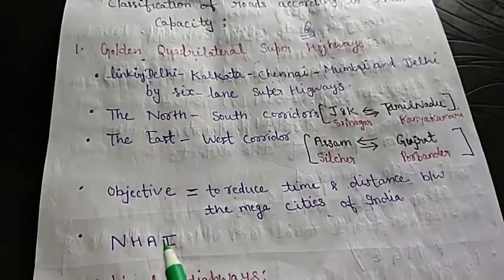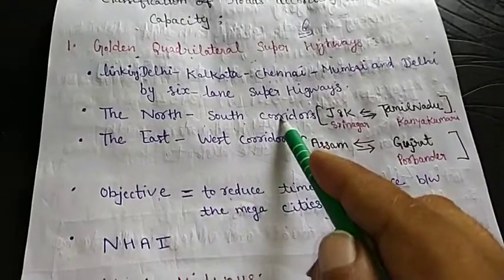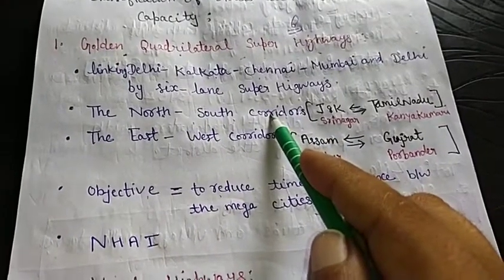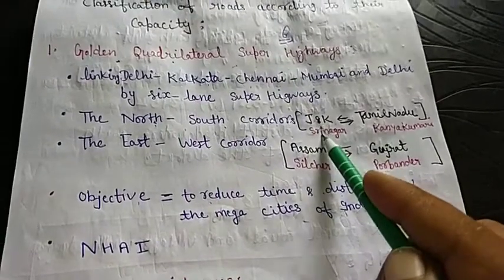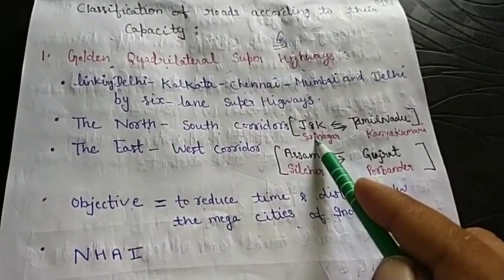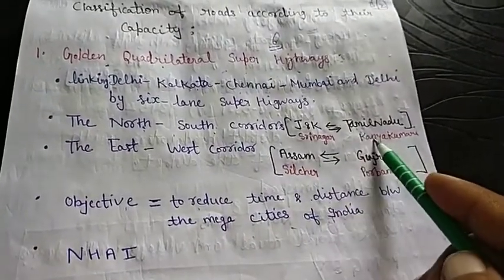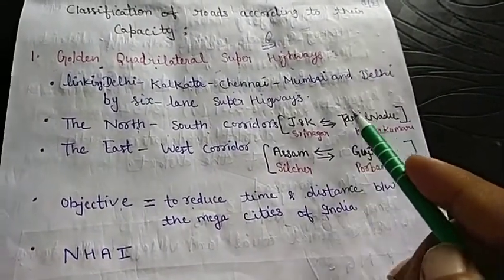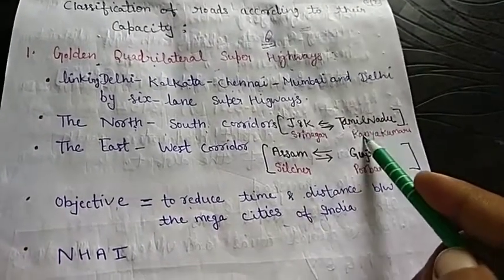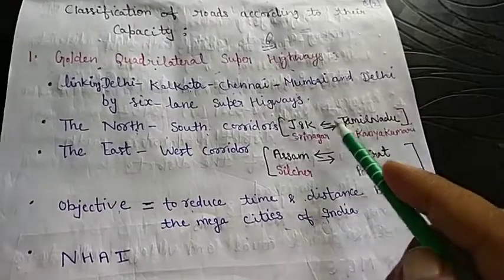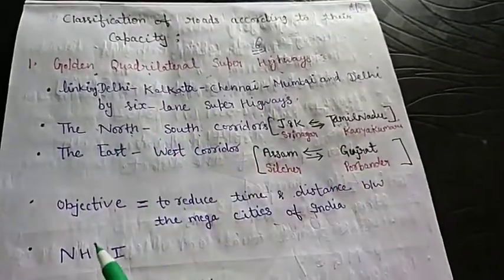There are 2 corridors also. One is the North-South corridor. The northern terminal in Jammu and Kashmir is Srinagar. The southern terminal in Tamil Nadu is Kanyakumari. जब जम्मू कश्मीर के श्रीनगर को हम तमिलनाडु कन्याकुमारी से कनेक्ट करते हैं, this corridor, this highway is known as the North-South corridor.